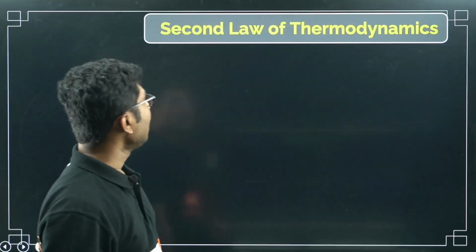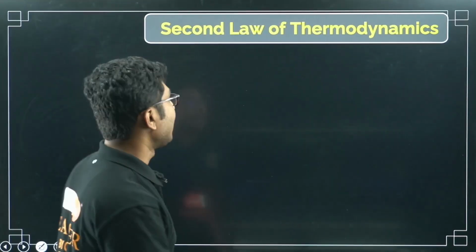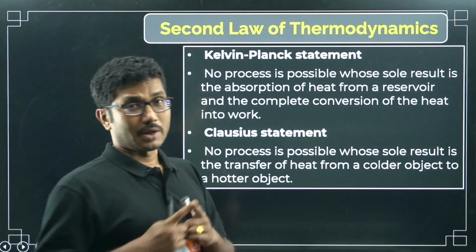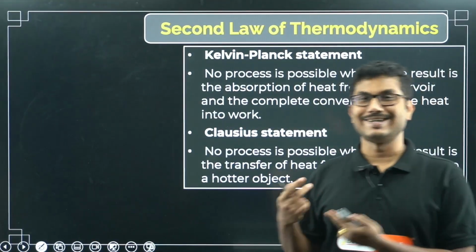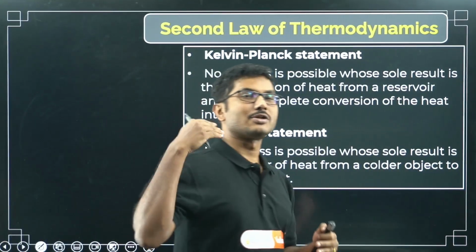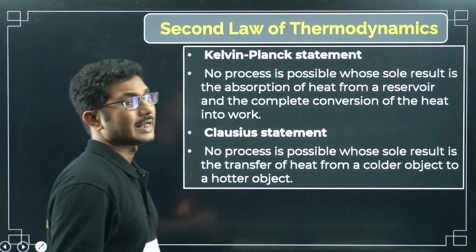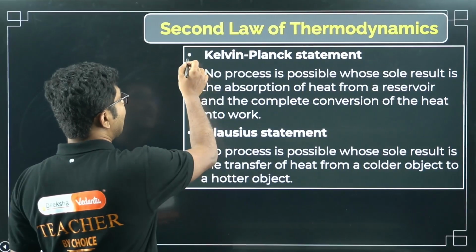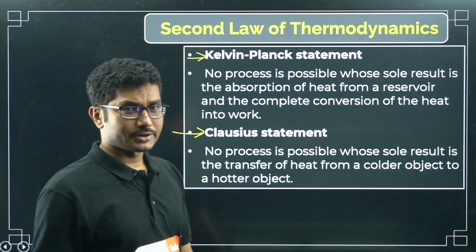So now let's move on to the next part, the second law of thermodynamics. This is also very, very important. There are two statements about the second law of thermodynamics. In the first law of thermodynamics, there is only one statement, delta Q is equal to delta U plus delta W. So if you supply some heat, part of it is converted into internal energy, and the rest of the energy is converted into work. Now in case of the second law of thermodynamics, there are two statements. One is called the Kelvin-Planck statement. Another is called the Clausius statement.